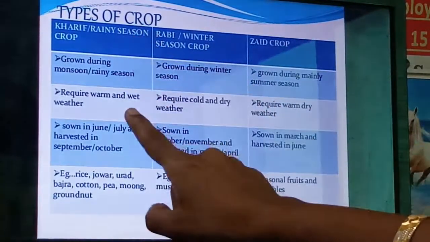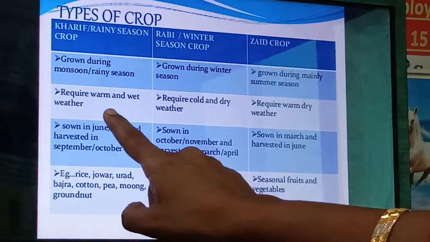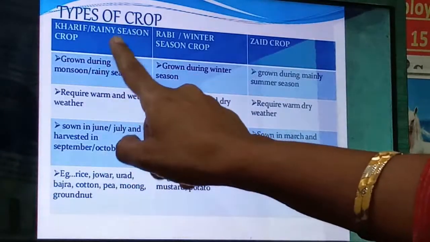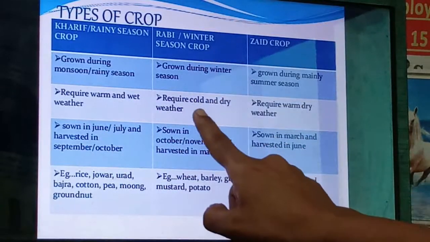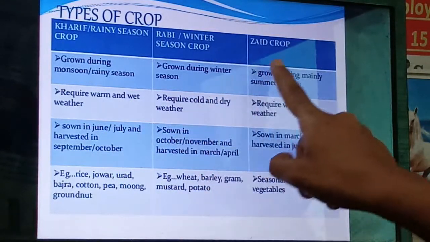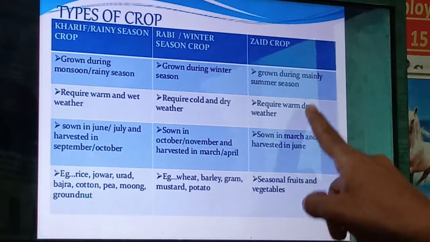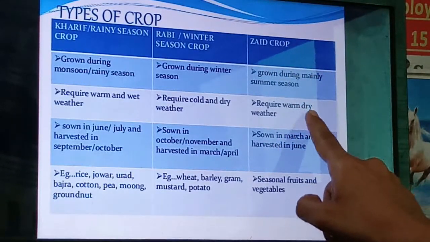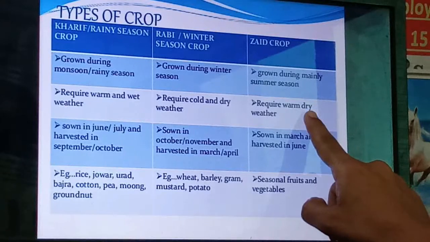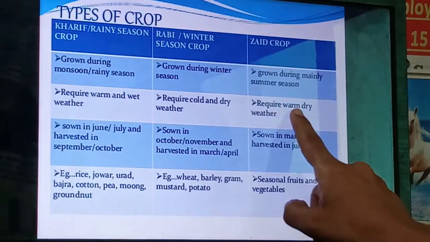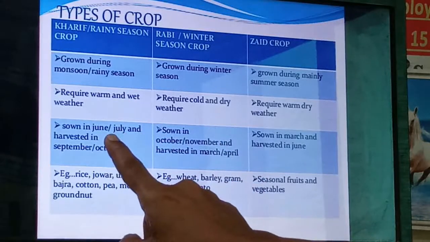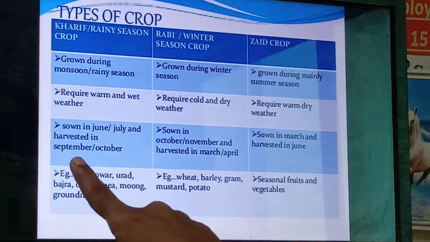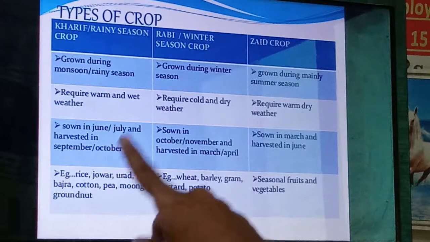It is wet there as it is the rainy season, and the temperature is warm. So this crop requires warm and wet weather. In winter, crops require cold and dry weather, and Zaid crops require warm and dry weather. In the summer season it is not wet, it is dry, right? So they require warm and dry weather. Generally Kharif is sown in June, July and harvested in September and October.